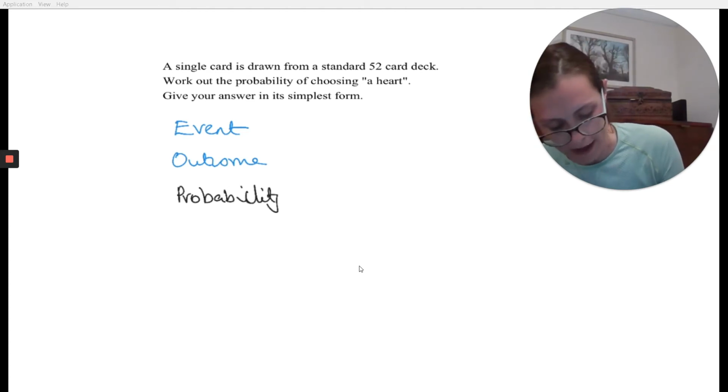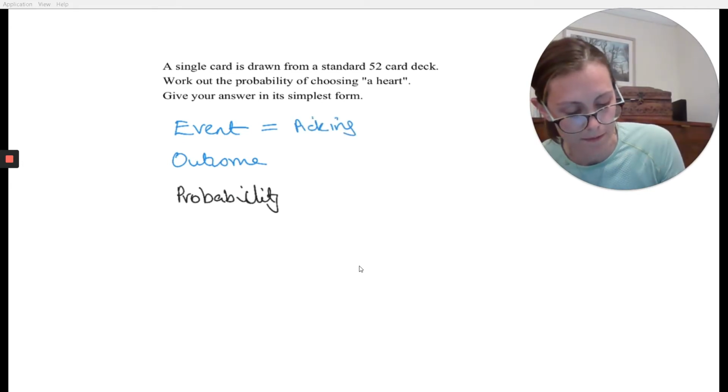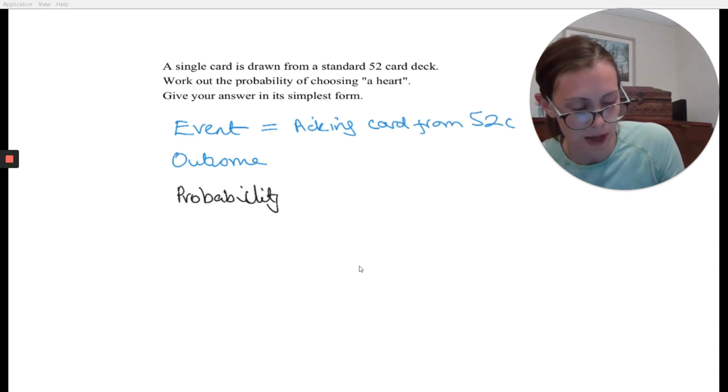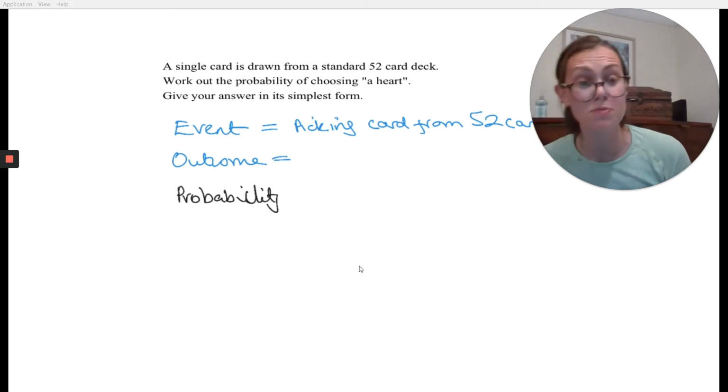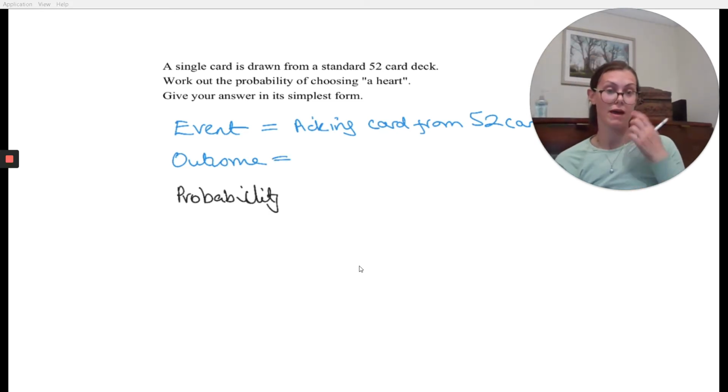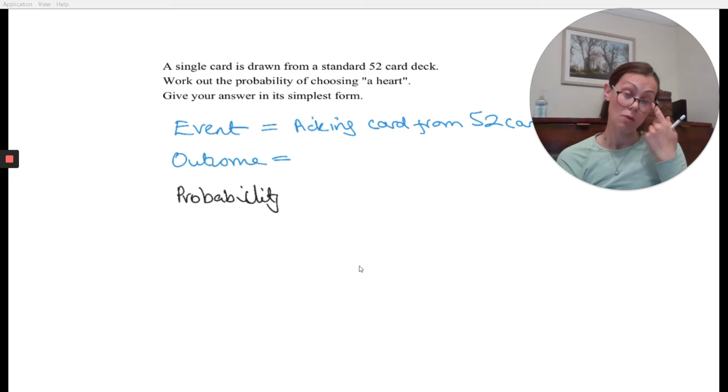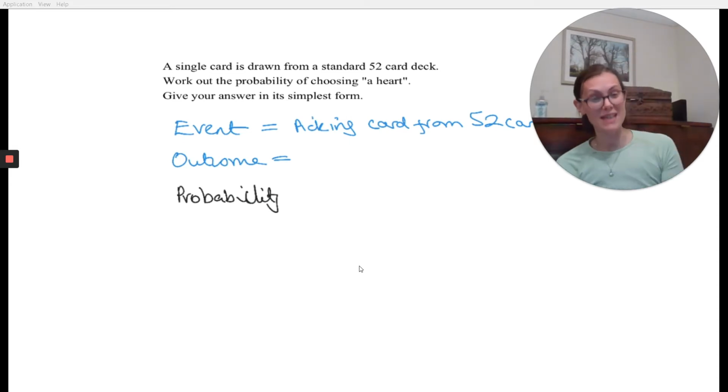Okay, so our event is we're picking a card from a 52 card deck. So that 52 card deck is a normal deck of cards. The possible outcomes you can get when you pick from a set of cards, well, there are many different outcomes. We could literally list every single one.